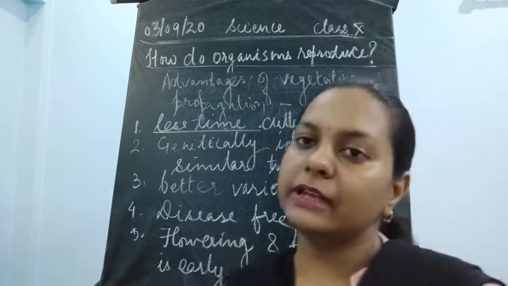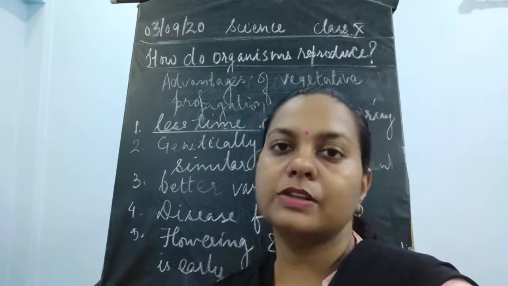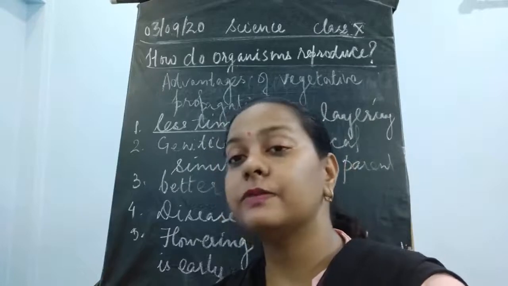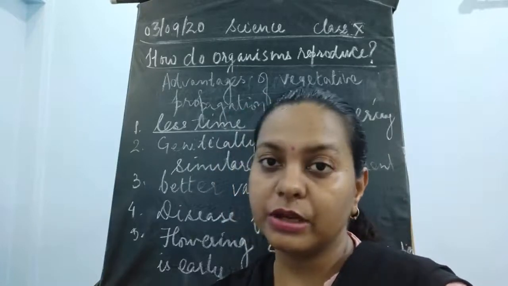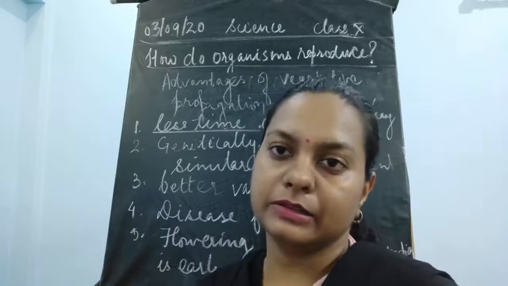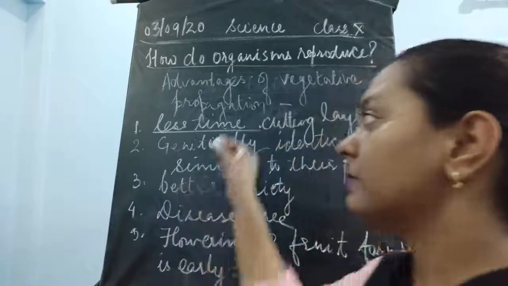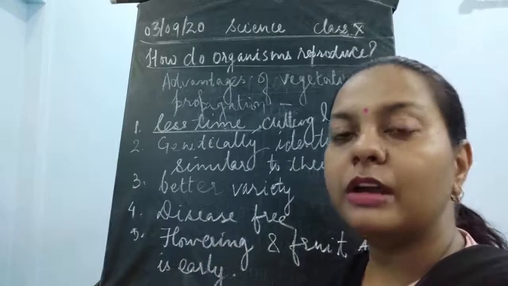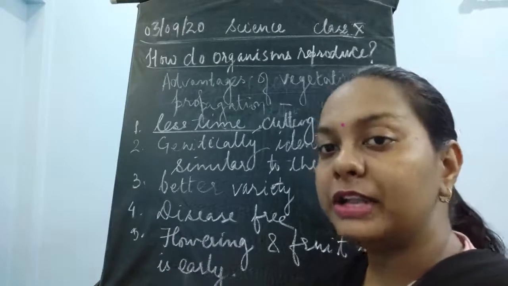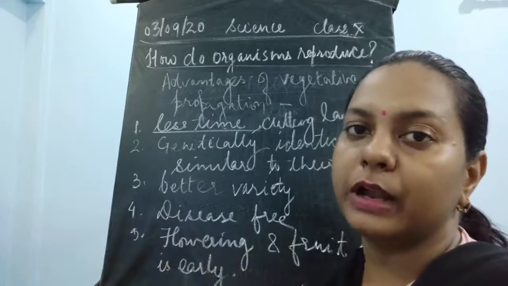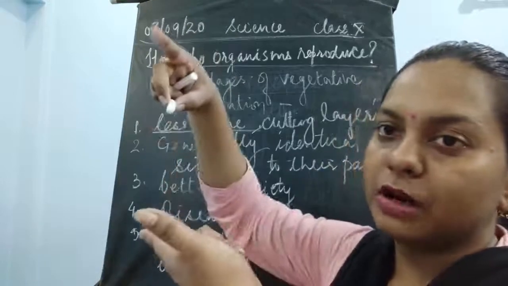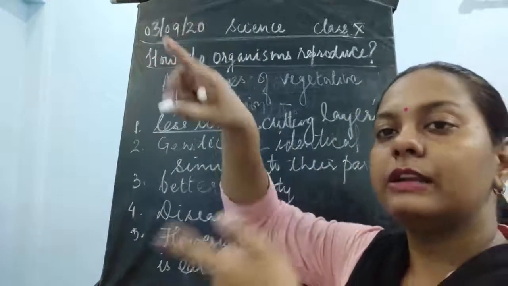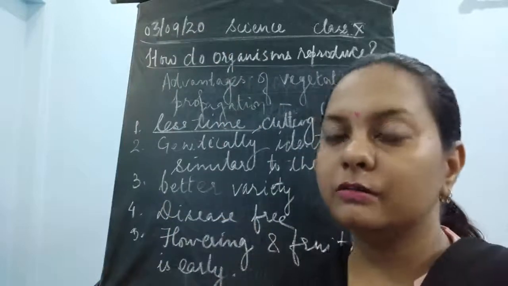Or simply we can say that if we are doing vegetative propagation, then the time the plants take to mature is decreased. If the time is decreased, automatically it takes less time for growth, because you are already growing a new plant from a grown plant. It already has a long stem, and from this long stem it is going to develop into a new branch.